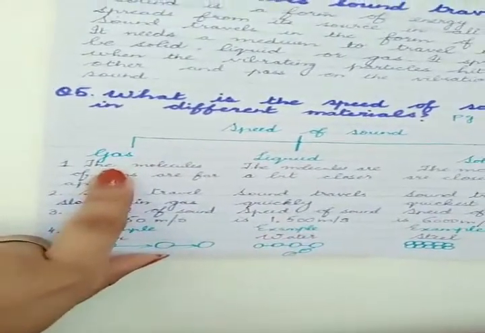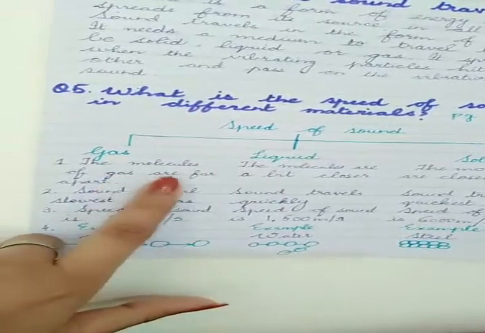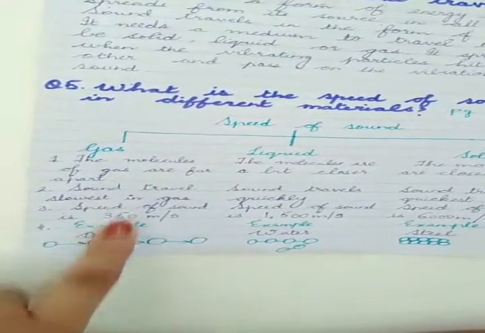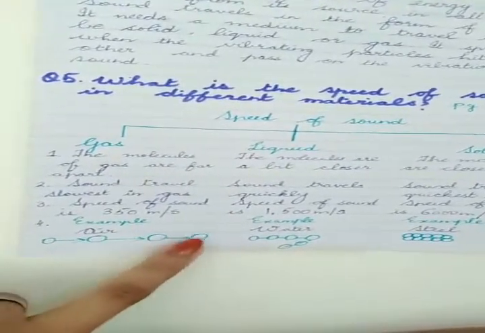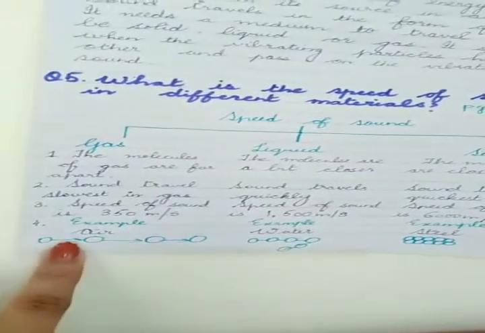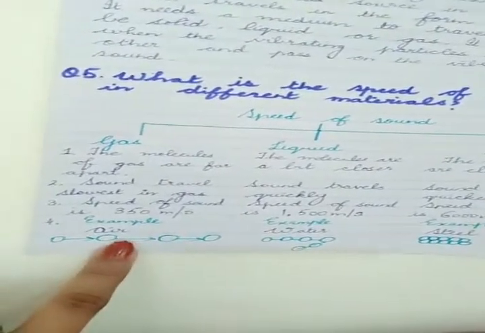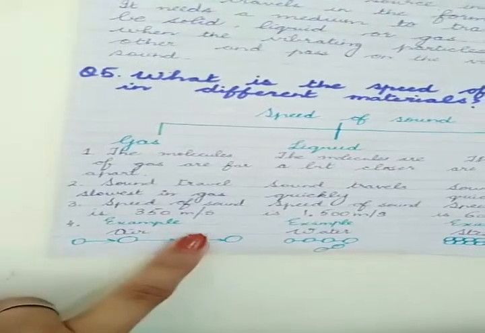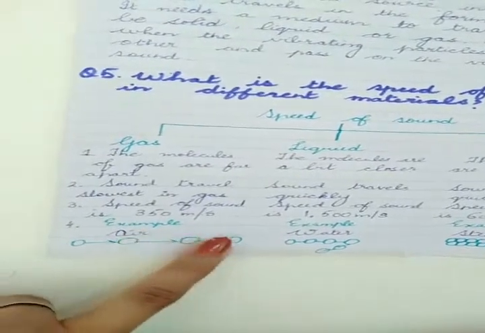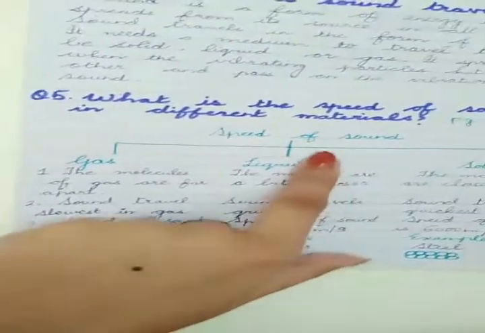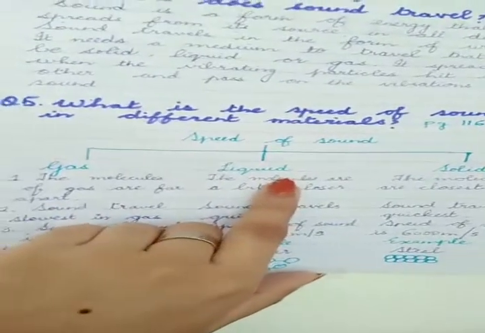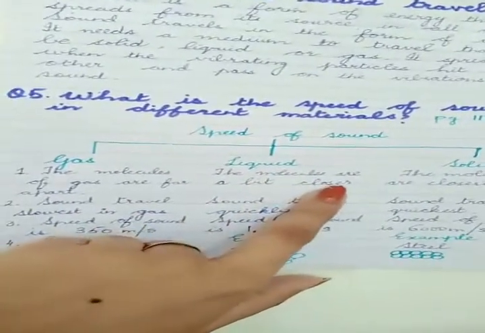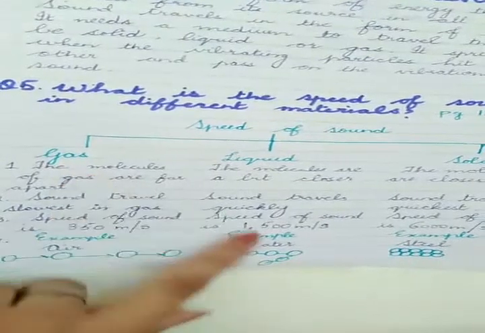If we talk about gas, the molecules of gas are far apart. They are at a distance from each other, and when they hit each other, it takes time for the sound and the vibration to travel. The molecules of liquid are a bit closer than the molecules of gas.